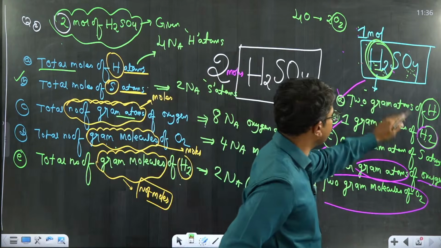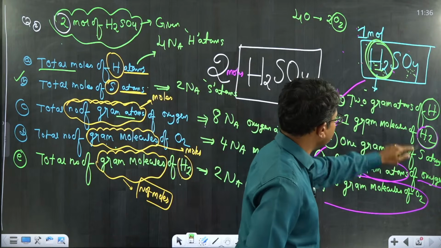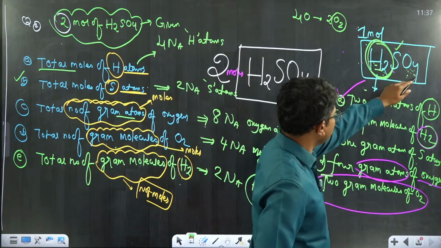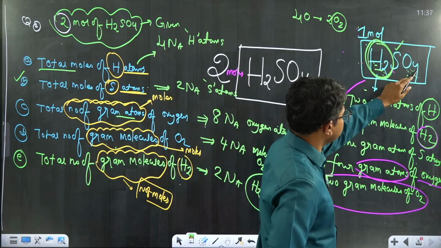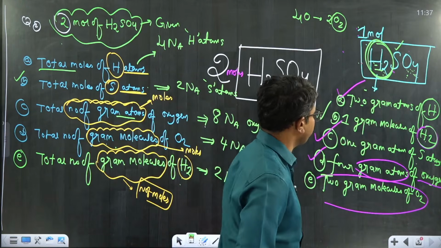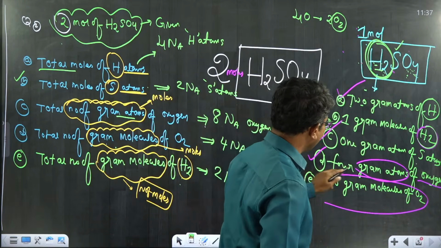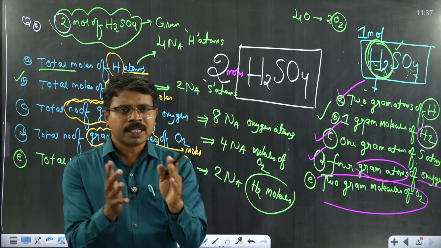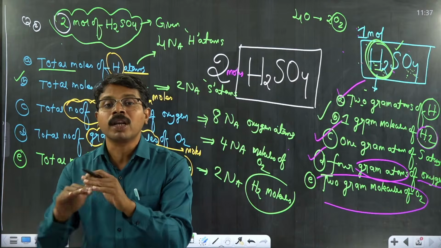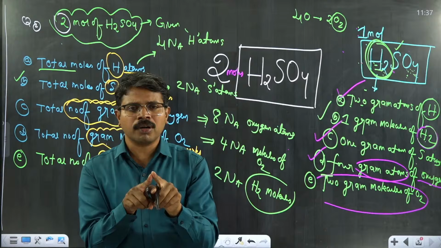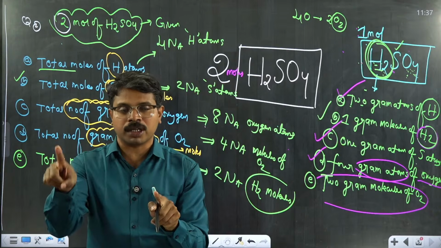Therefore, 1 gram molecule of H2, 1 gram atom of sulfur. This everyone can write the answer. If you talk about oxygen, in each molecule of sulfuric acid, we have 4 atoms. For 1 mole of H2SO4 we are referring, hence 4 gram atoms of oxygen we have. 4 oxygen atoms can be converted into 2 molecules. Each H2SO4 molecule contains 2 O2 molecules.